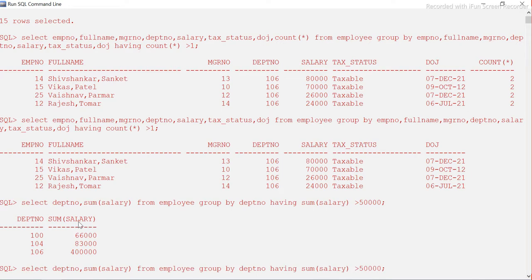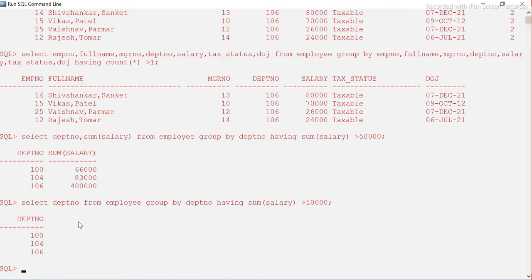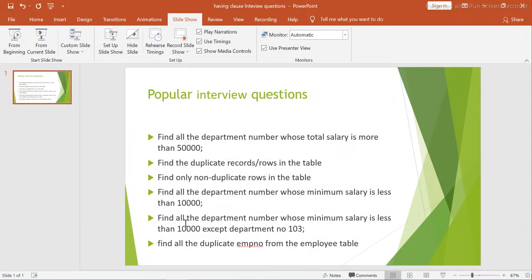If we don't want to display the sum of the salary, we only want the department number, we can also remove it from here, right? It is not mandatory. Aggregate columns display is not mandatory, okay? See, this is how you can do it. So this is the correct answer for the first question, and the second we just saw, right?